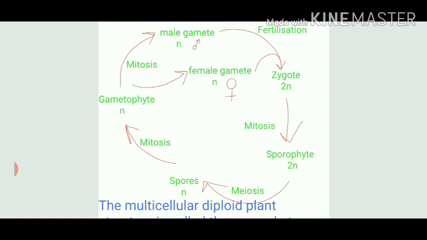Now this sporophyte body, as the name gives an idea, will produce spores, and spores are mostly haploid. So 2n will make n. Spores can be many in number, not one or two; they are released in bulk quantity. Here, which kind of cell division is taking place? That is meiosis, which is called a reductional division. The spores will again germinate and form a gametophyte body. n is equal to n. Both are haploid. So which cell division is there?